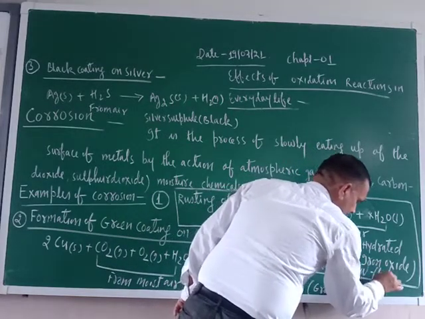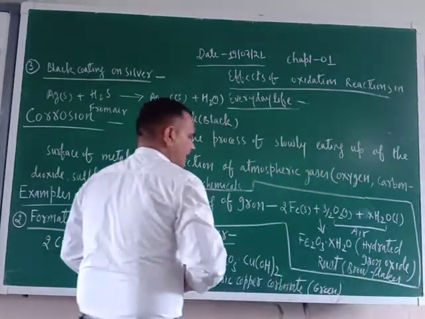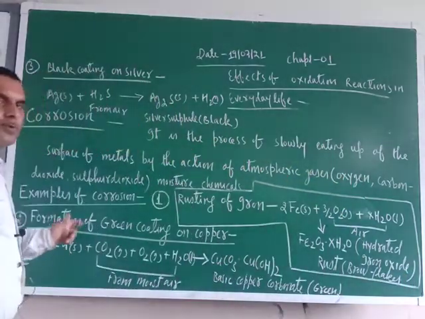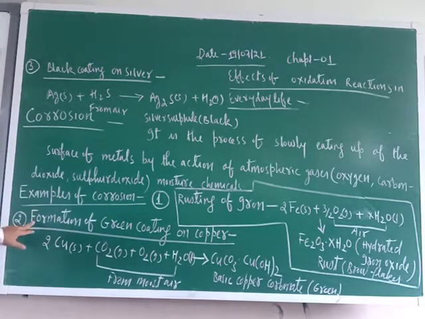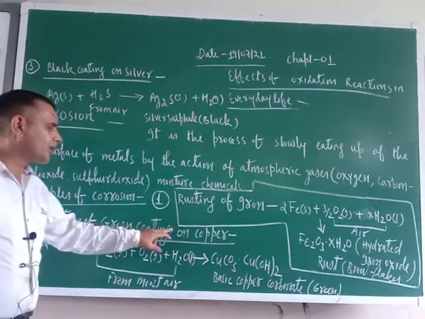flakes. Okay, this is the first example of corrosion. Rusting of iron is the first example of corrosion. Second example is formation of green coating on copper.